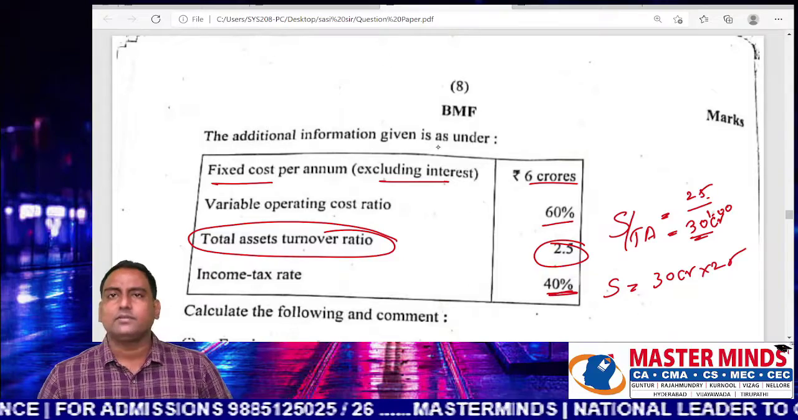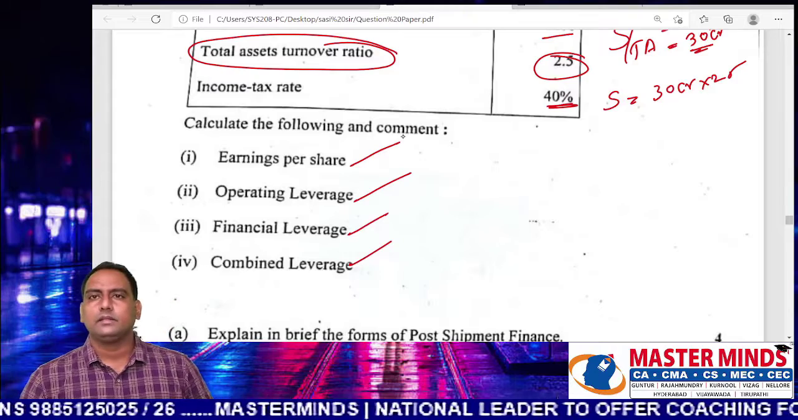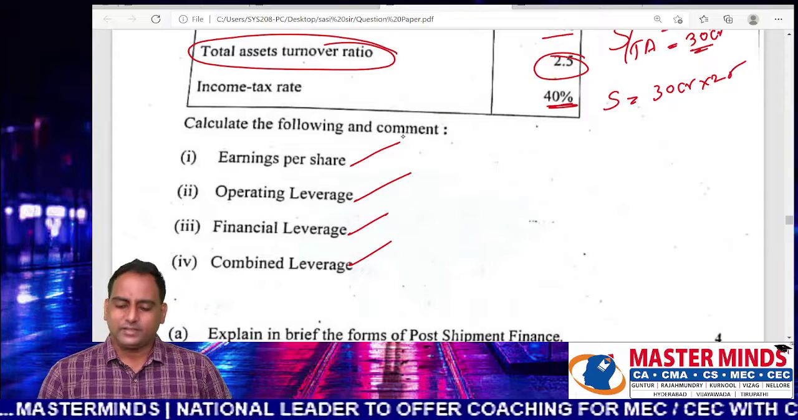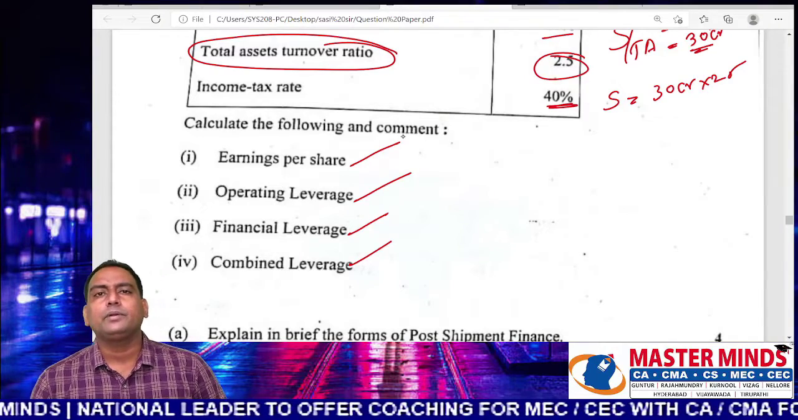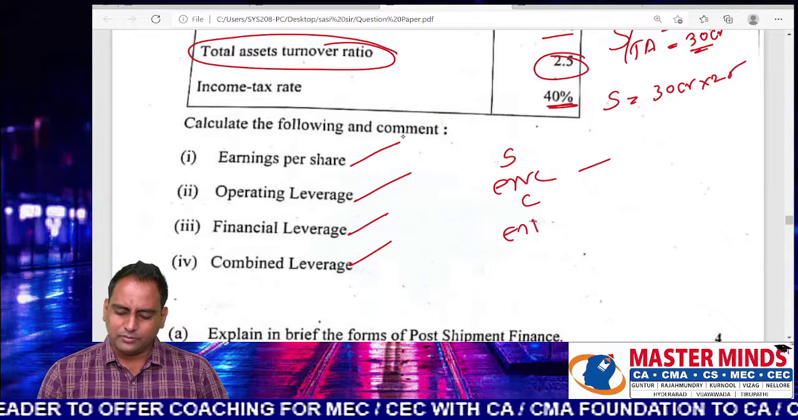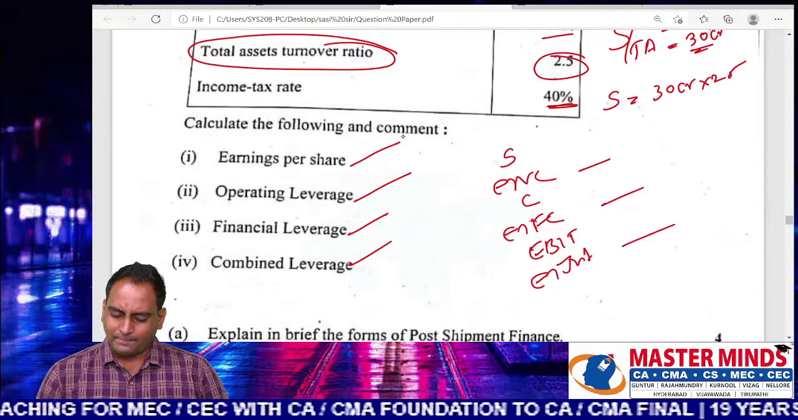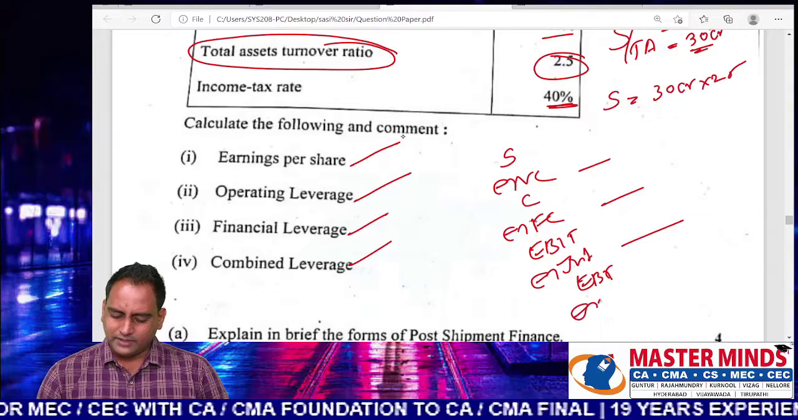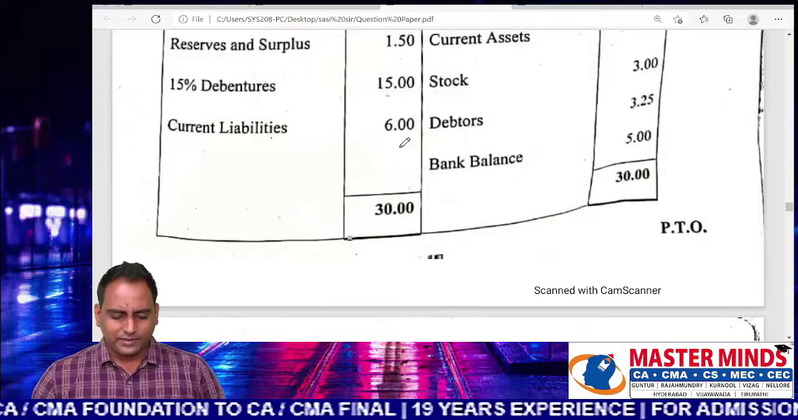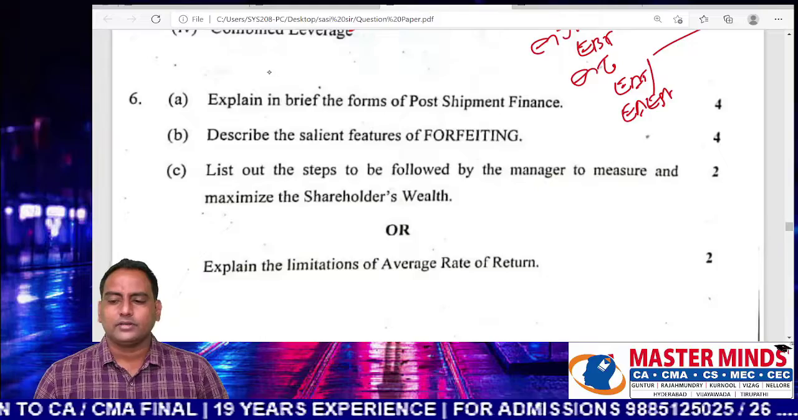Income tax rate is 40%. Required: earning per share, operating leverage, financial leverage, combined leverage. That's all. So to find EPS and the rest of the leverages, you have to prepare an income statement. Sales minus variable cost, contribution, minus fixed cost, that would be the EBIT, minus interest, EBT, minus tax, EAT. After finding EAT, since there are no preference shares in the balance sheet, this EAT becomes earnings to equity shareholders.